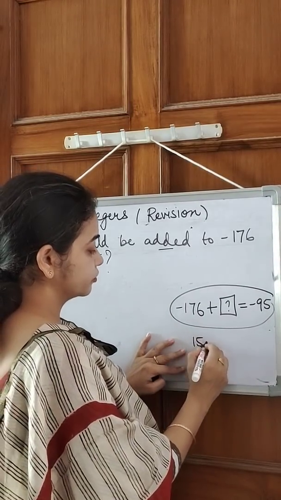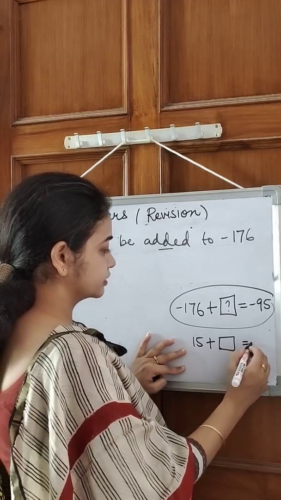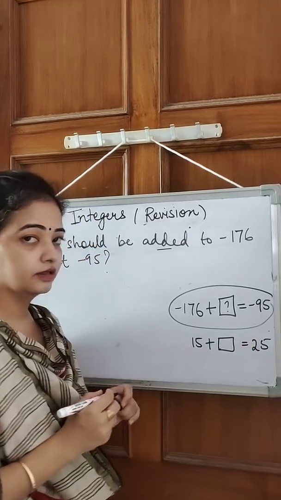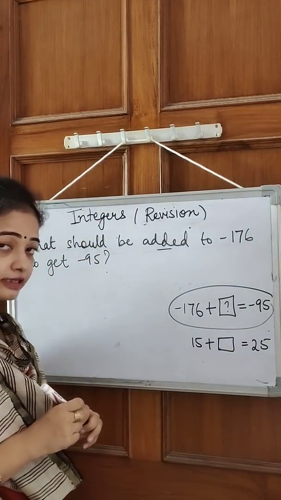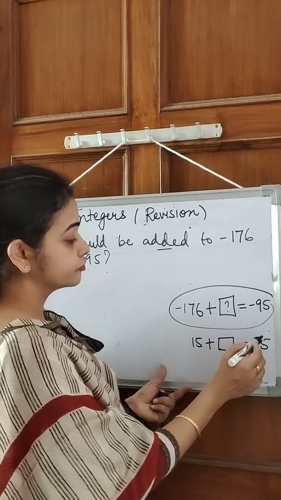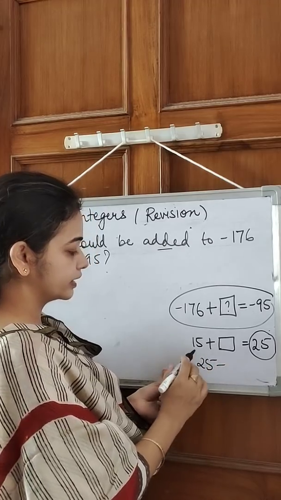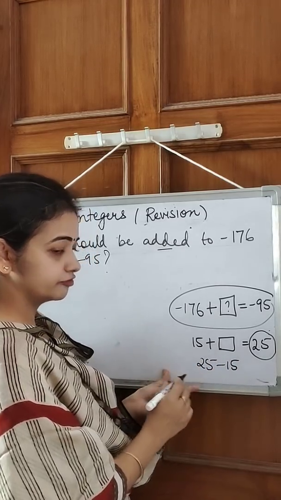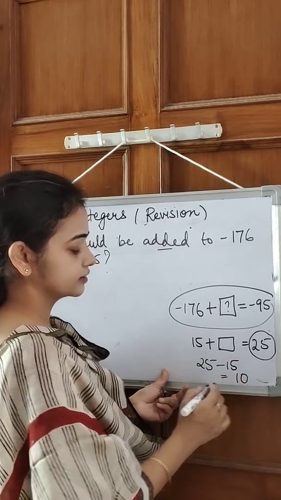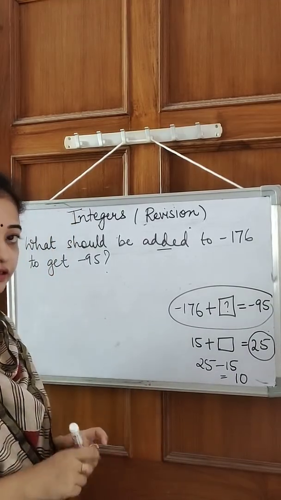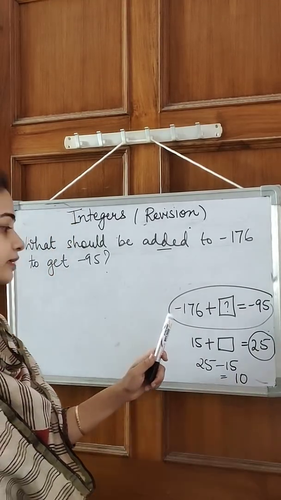Let's take 15. What should be added to 15 to get 25? So the answer is 10. Yes. How do I get the answer? From my answer, if I subtract 15, what will I get? I get 10. So the same concept we apply here also.